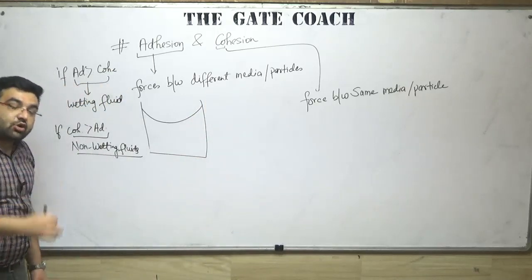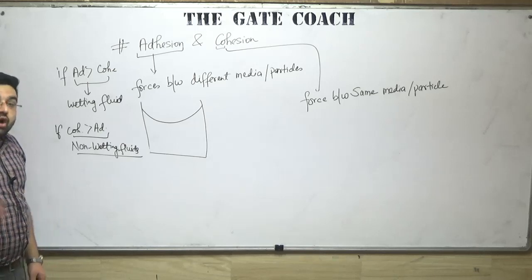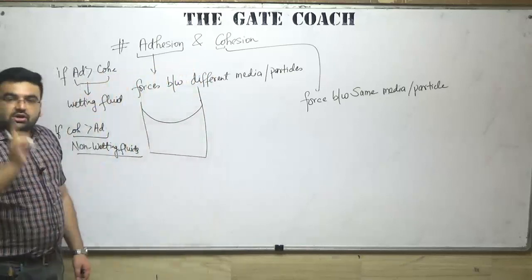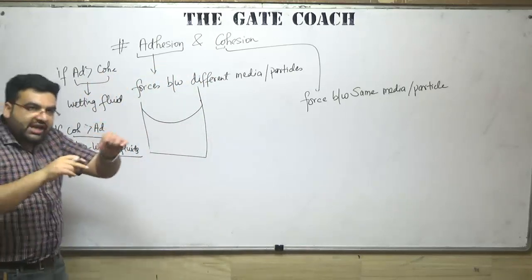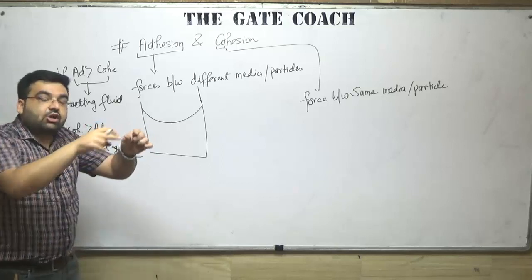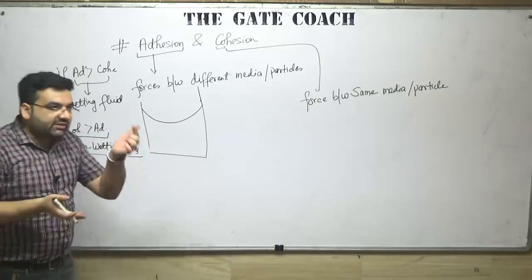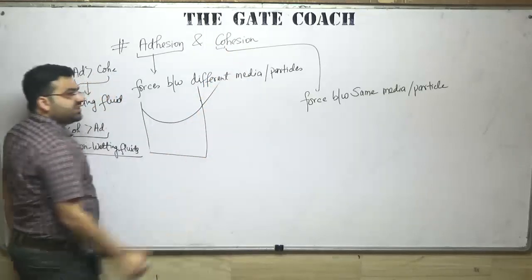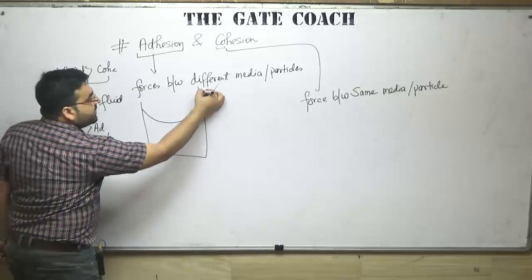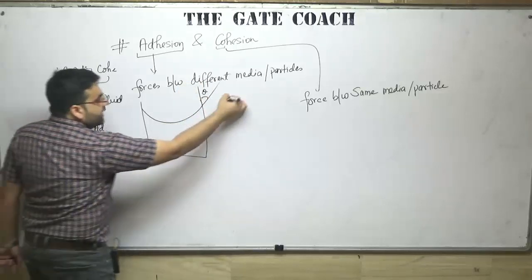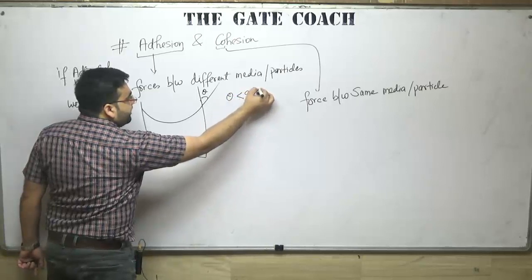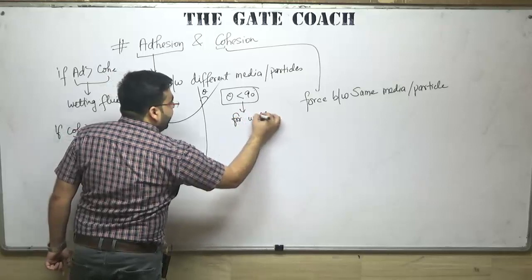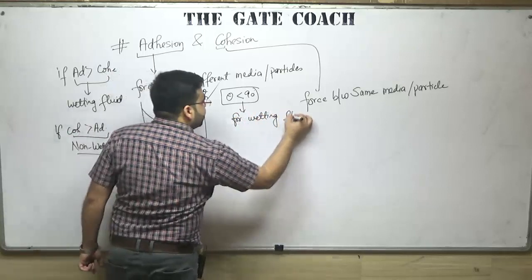Now, let us understand the contact angle. Always remember the contact angle. Just go to the words: how much angle is there between the contact? Contact with what? Contact with the surface, right? So, if you draw a tangent like this, this is the contact angle theta. And you can see that theta is less than 90 degrees for wetting fluids.